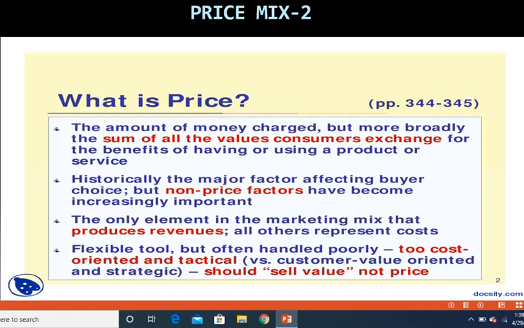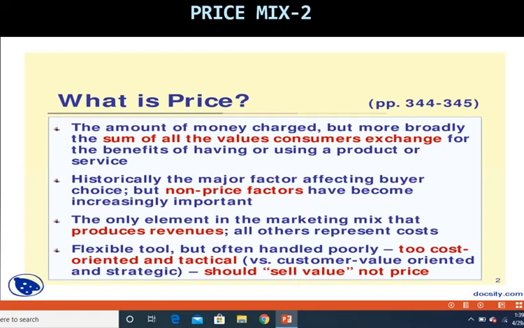What this means is that though price is a flexible tool, that means you can change the price whenever you want depending upon the facts and circumstances of the case, many companies do not know how to price the product differently at different times. So they only think about it from the cost orientation point of view.